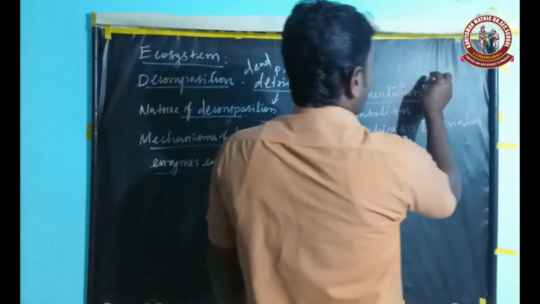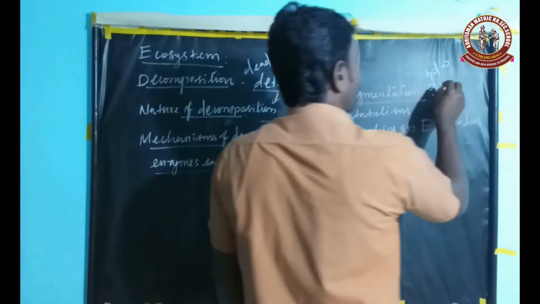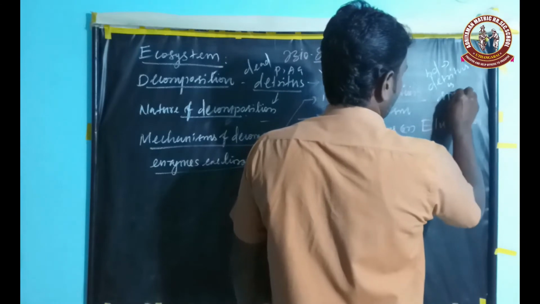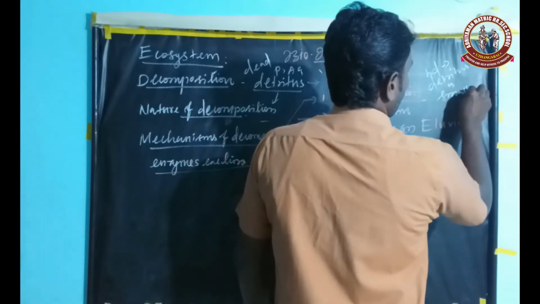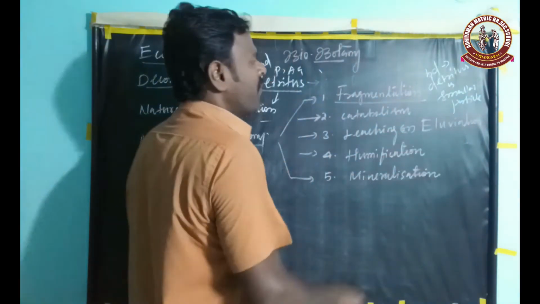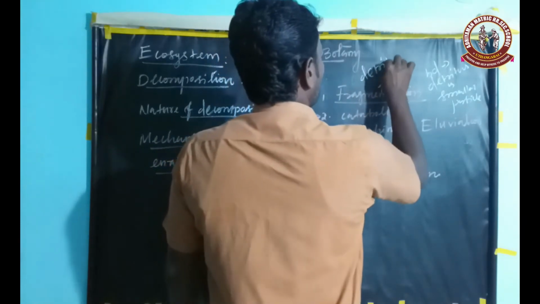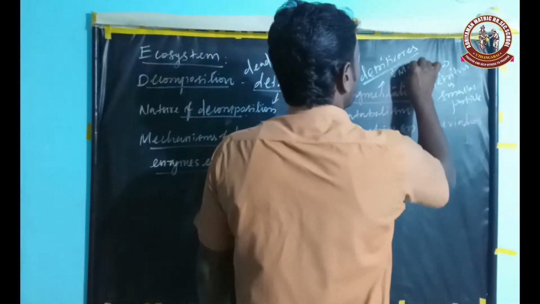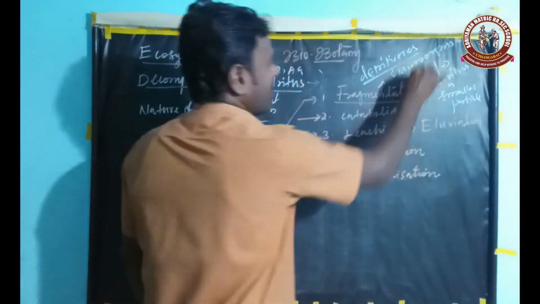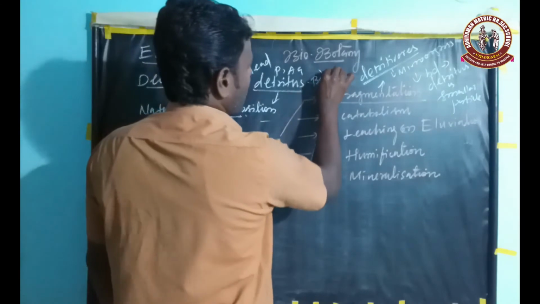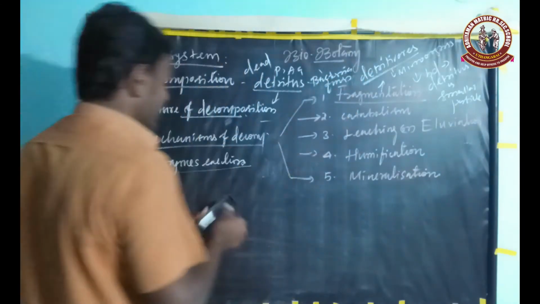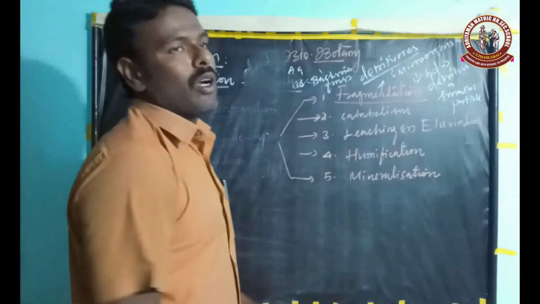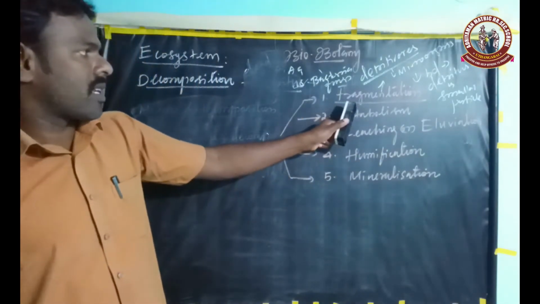Very simply, the breakdown of detritus into smaller particles with the help of detritivores. These are microorganisms, for example bacteria, fungi and some earthworms. They break down complex material into a smaller form. This process is called fragmentation.